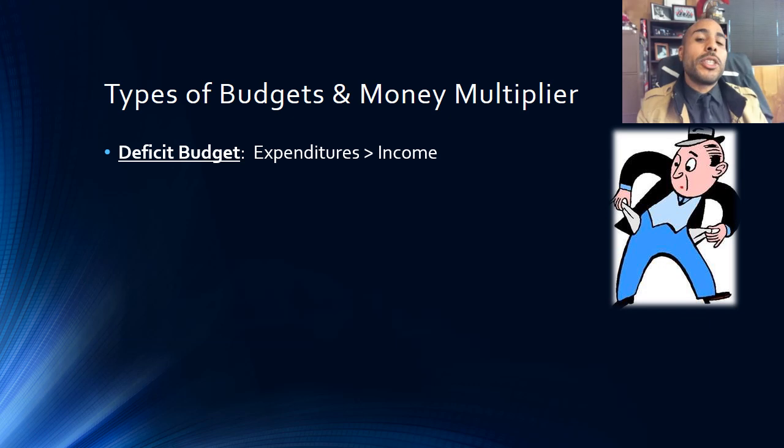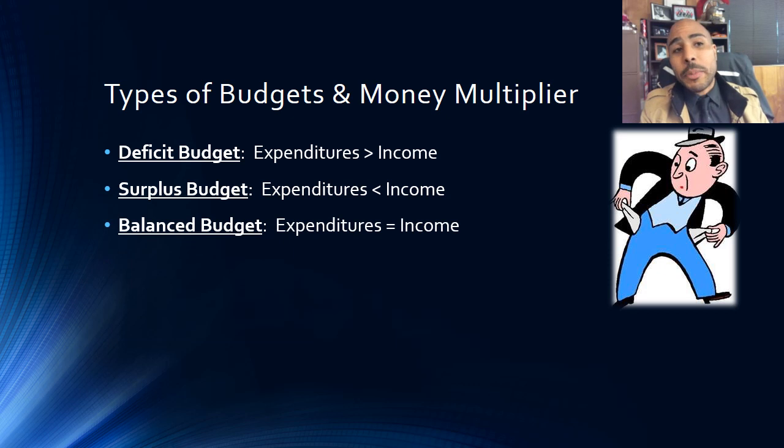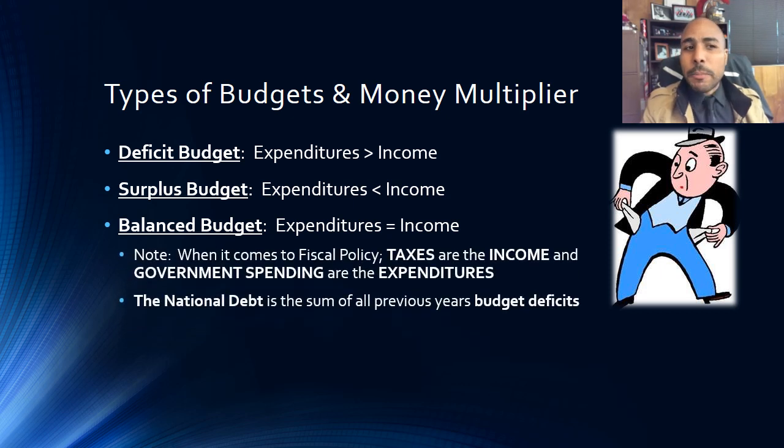A deficit budget is where our expenditures are greater than our income. Next up is a surplus budget. A surplus budget is where the expenditures are less than the income. And then there's a balanced budget where our expenditures are equal to our income. In other words, we spend the same amount that we bring in. It's important to know that when it comes to fiscal policy, taxes are the source of income for the government, and government spending is what we would call expenditures for the government.